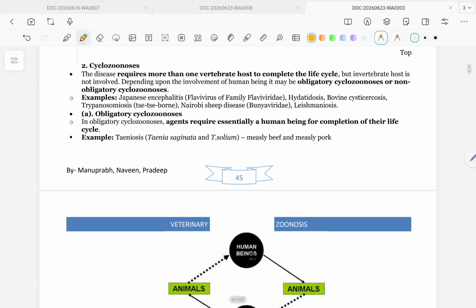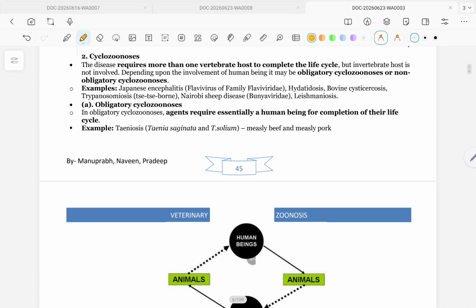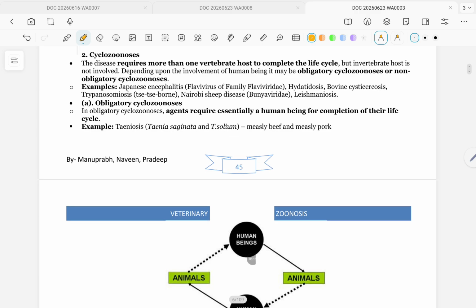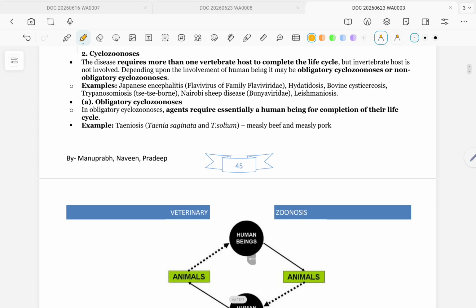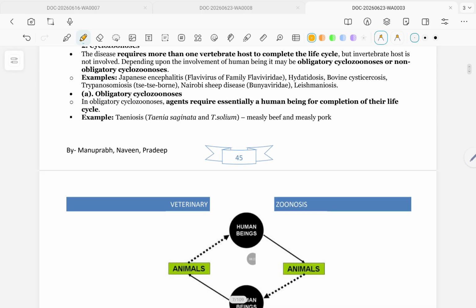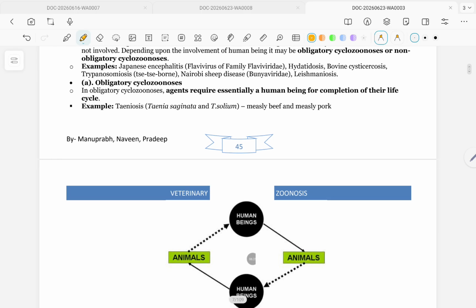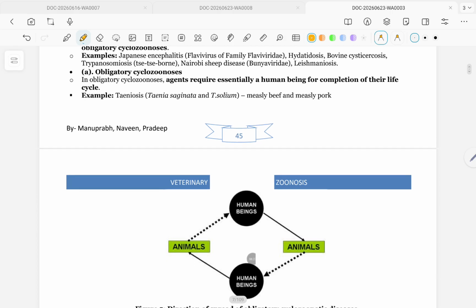Obligatory cyclozoonosis: the agent requires essentially a human being for completion of its life cycle. Examples: Taenia saginata and Taenia solium, measly beef and measly pork.